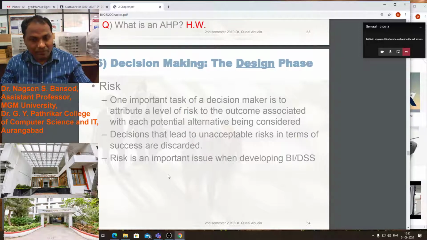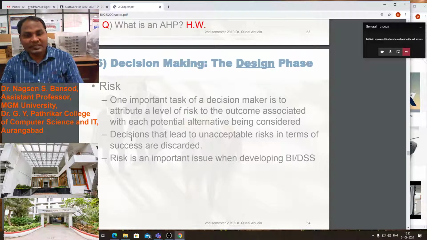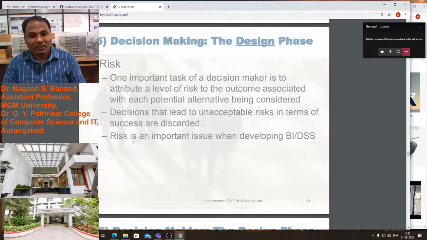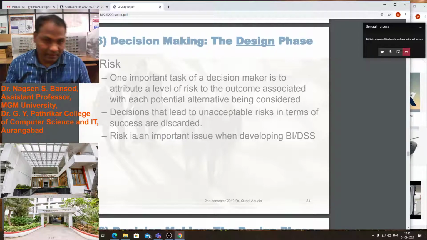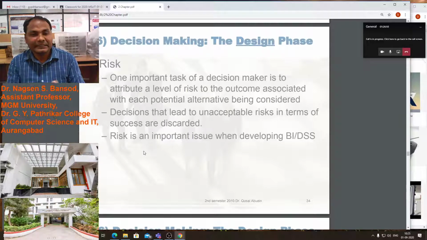Is that beneficial or problematic to us? Is the risk acceptable or should it be discarded? We have to think about this in the design phase.